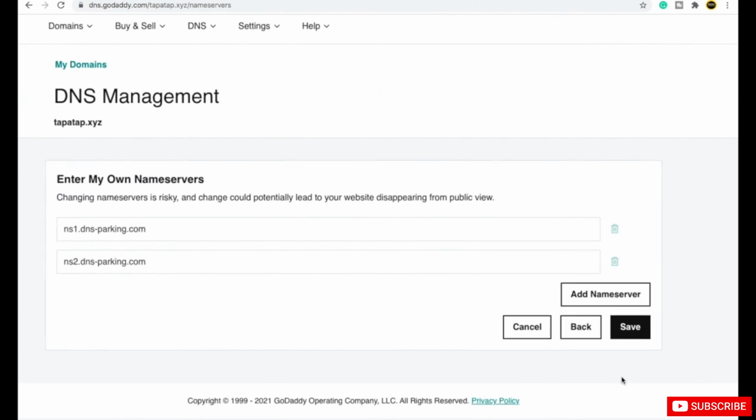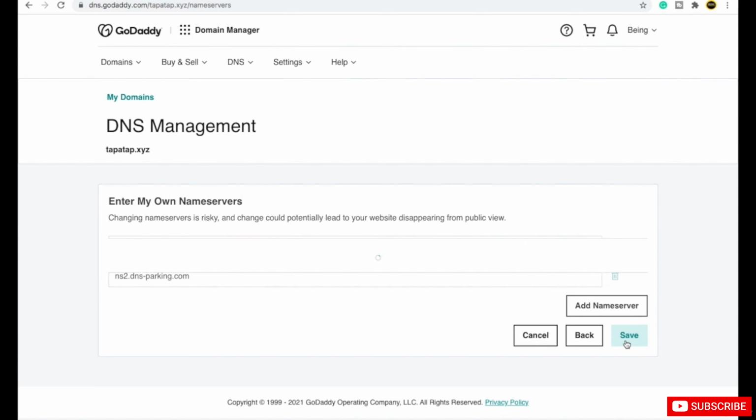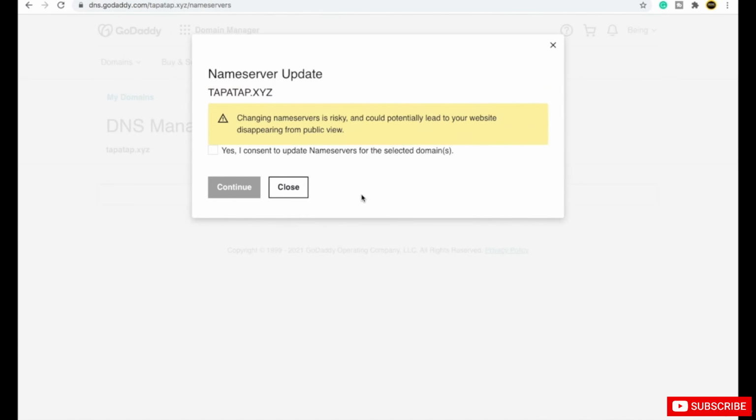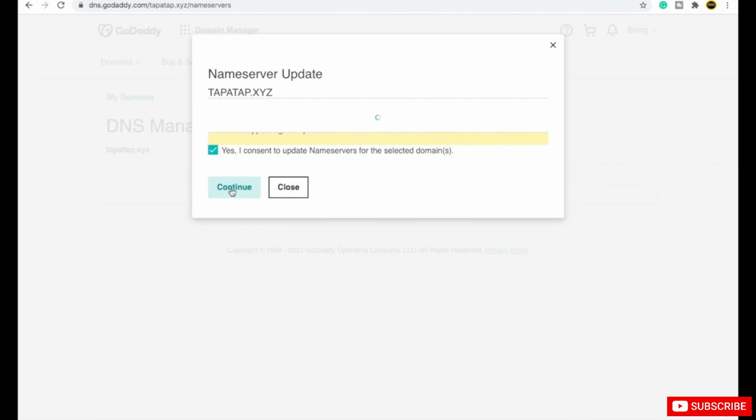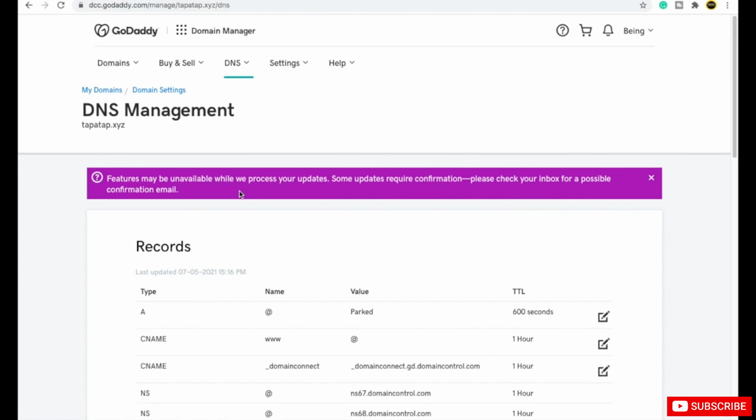After you do this, just click on the save button. I will click on save. Then it will show you something like this. Just click on yes, then click on continue. Now friends, it will take around 5 minutes or 30 minutes, or it can even take 24 hours to connect your domain and hosting together.